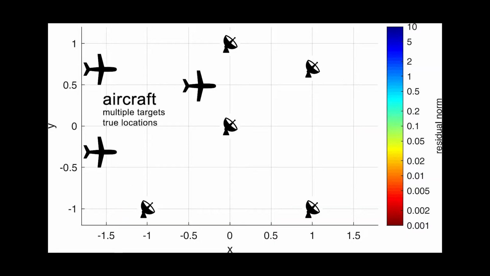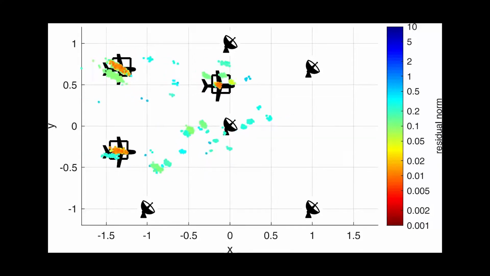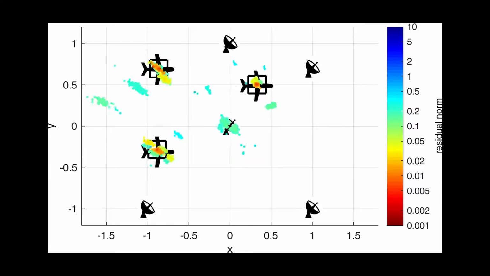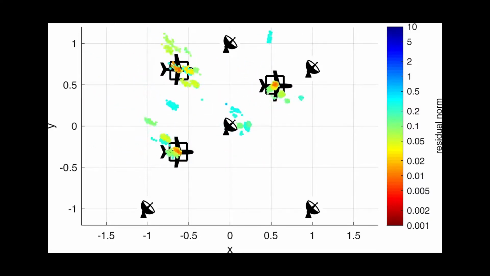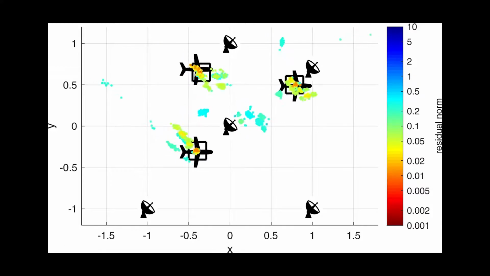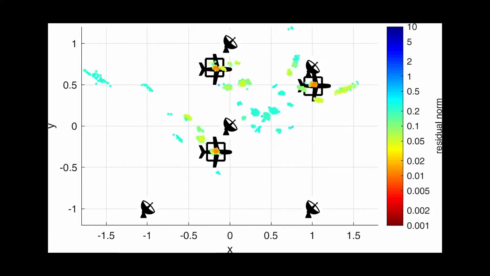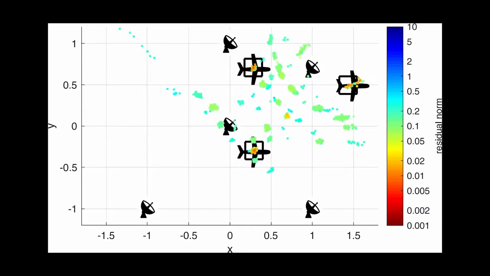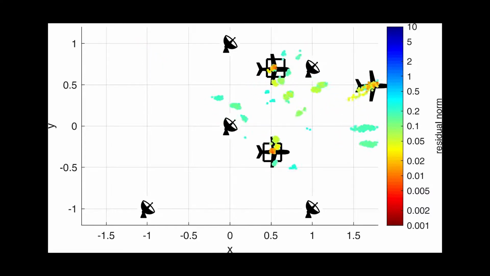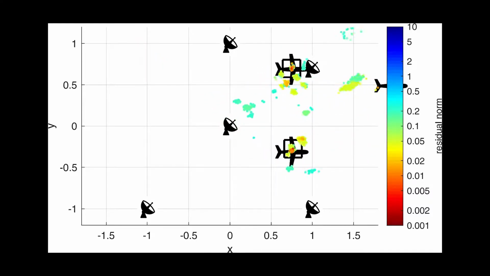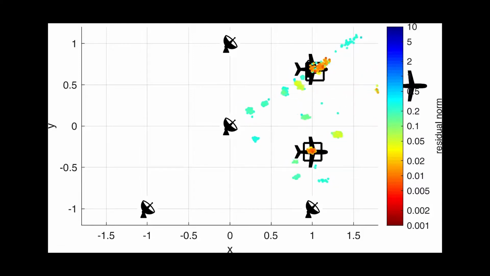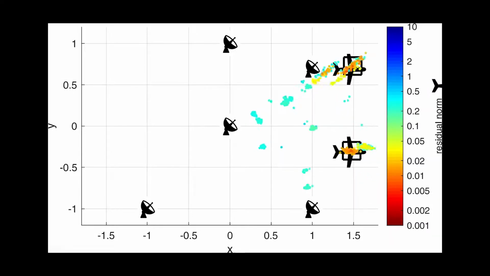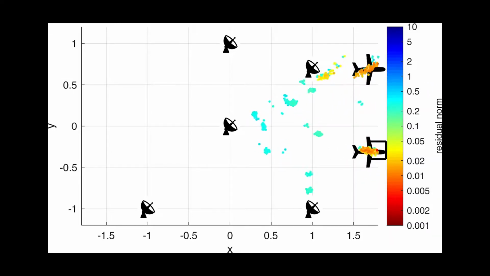Here is a simulated example with 3 targets. 100 random initial guesses were used each, and the resulting point estimates are colored by the final Wasserstein distance. And as we can see, the true solution usually corresponds to the point estimate with the smallest Wasserstein distance. Therefore, we can recognize the global optimum. But also we have numerous local minima here that we can recognize by having a higher residual norm, and we really should use more than one initial guess to make sure that we find the global optimum.